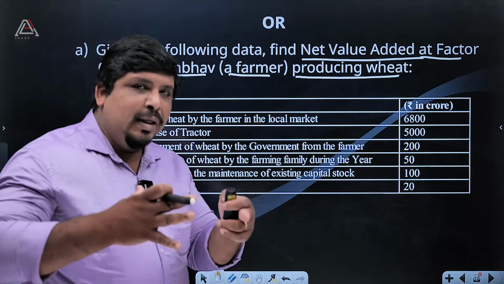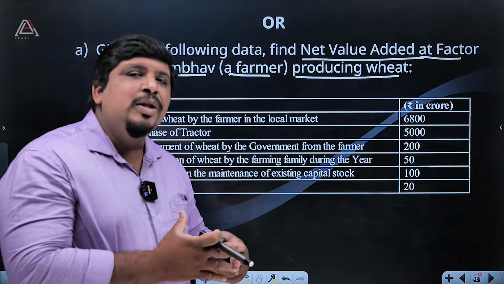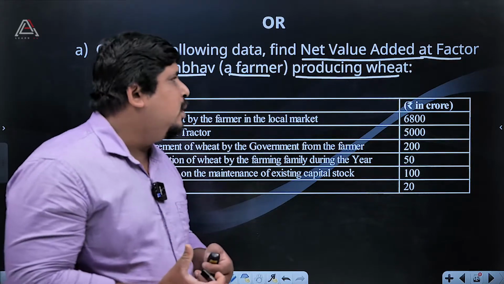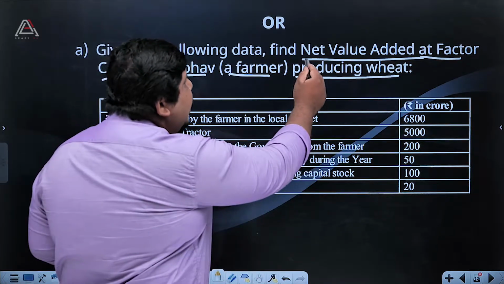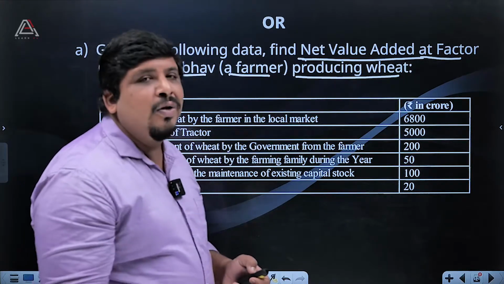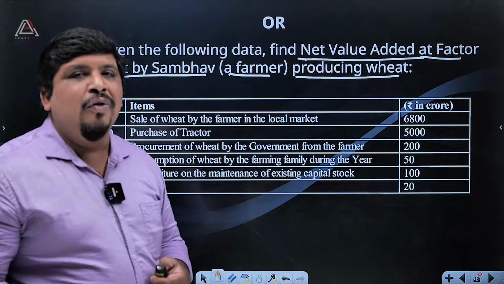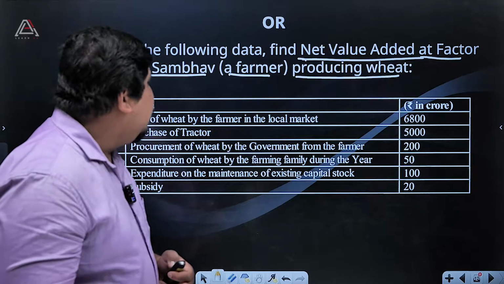We discussed the value of output. What other things should be added to his output? That is net value added at factor cost. Factor cost, the short form FC.